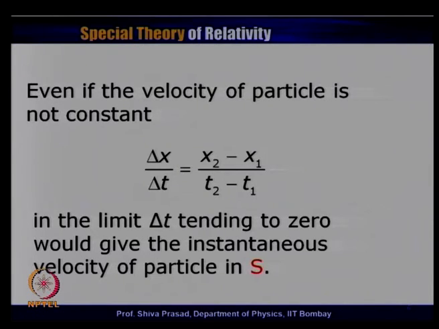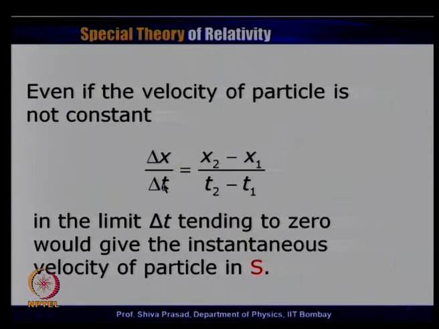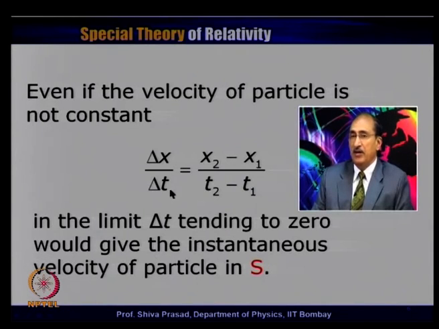But if the particle velocity is constantly changing, then this time limit should be as small as possible in order to find out the instantaneous velocity. So, what we say is that we define delta x as x2 minus x1, delta t as t2 minus t1, and in the limit that delta t tends to 0, this quantity delta x divided by delta t will tend to become the instantaneous velocity of the particle.